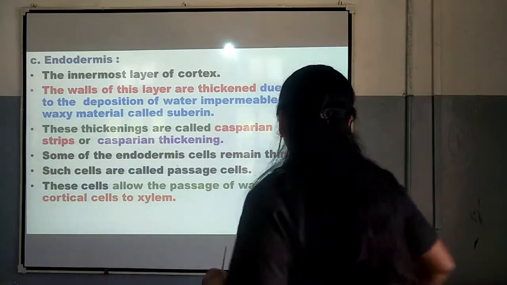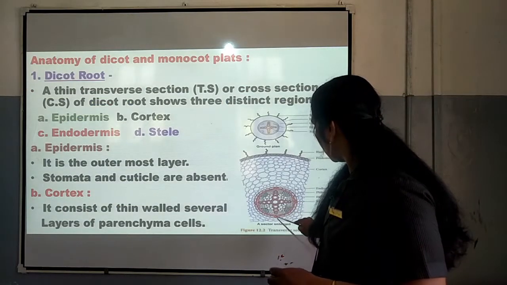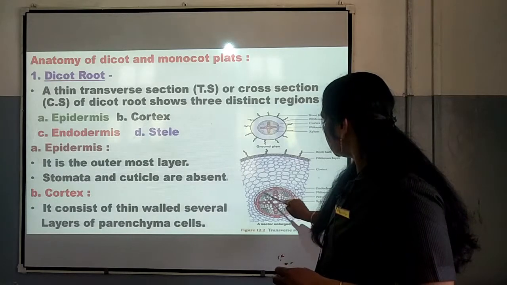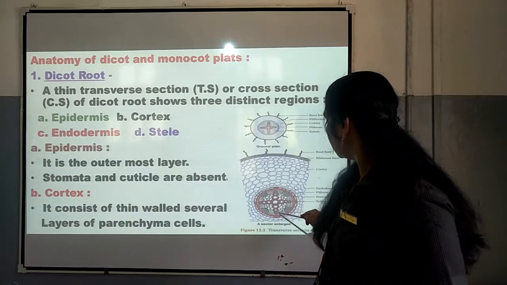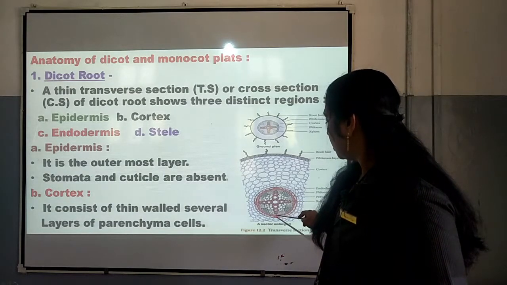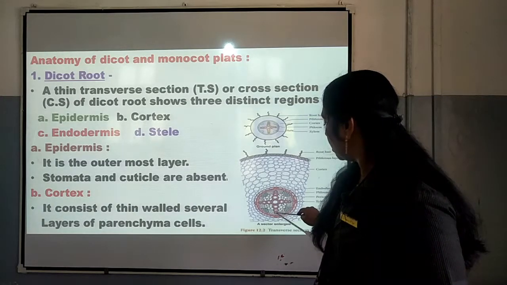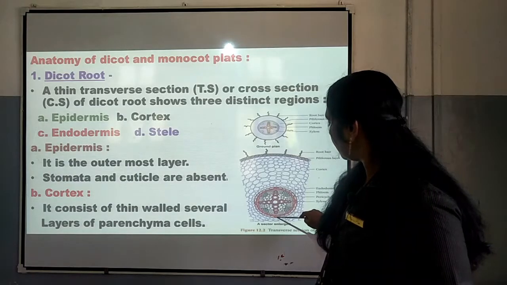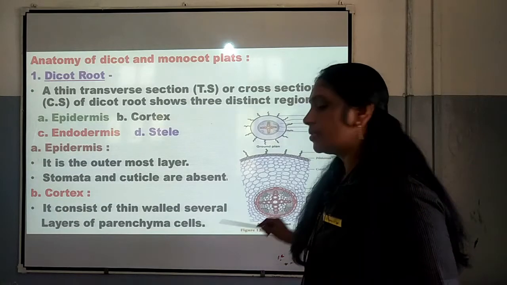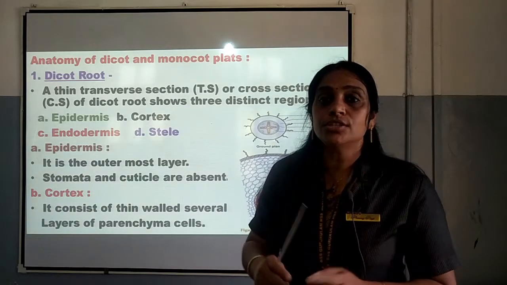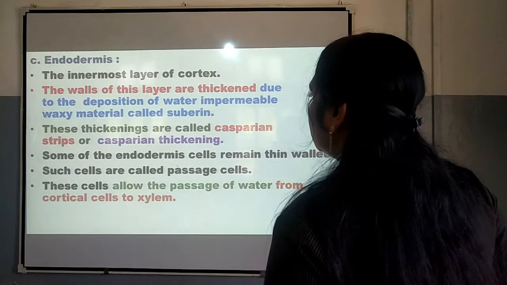So, in the case of endodermis, certain parts are very thin, and through this area the water will be moving into the xylem. This is xylem, isn't it? This is protoxylem and this one is metaxylem. So, from this area the water enters into the xylem, and these thin cells are called passage cells. These passage cells are present in some of the regions of endodermis. I think you would have understood about it, my dear children.